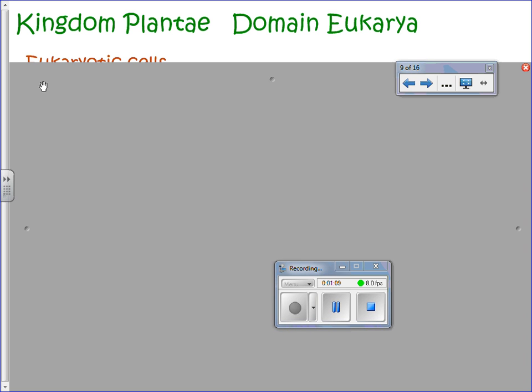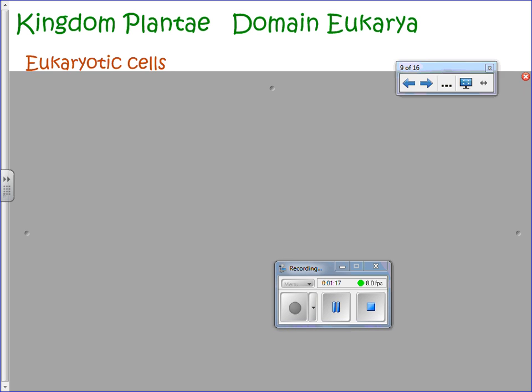So kingdom, the plant kingdom, Kingdom Plantae, if you want to go with the Latin, and it is domain Eukarya. They all have eukaryotic cells. They all have cells with a nucleus and all the organelles.